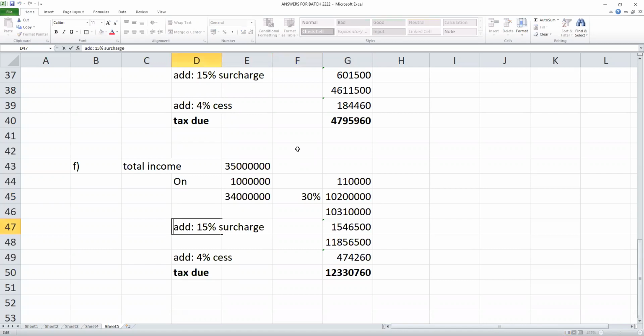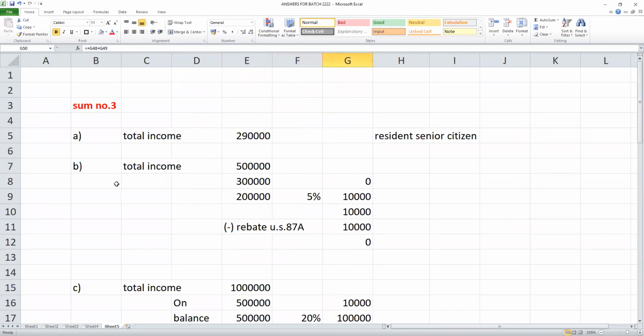Next, surcharge. How much should I add? Surcharge is 25%, calculated on this basic tax. Then add 4% on the overall tax. Clear? Yes, sir. So this is sum number 3. Now, likewise, we have to do. Let's try one more sum.